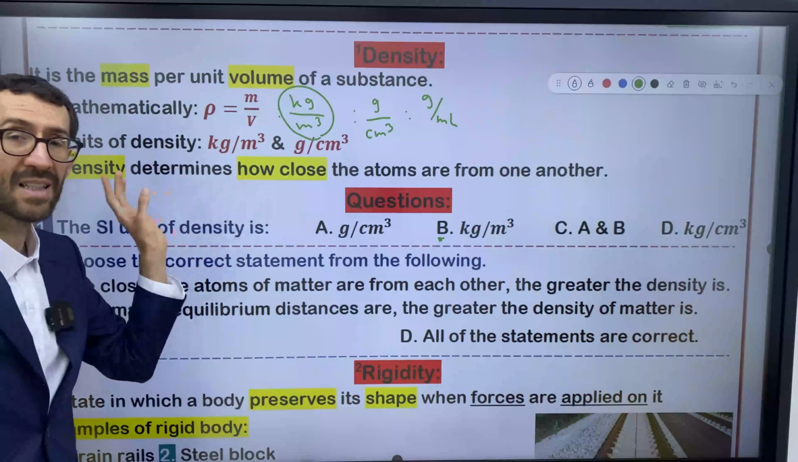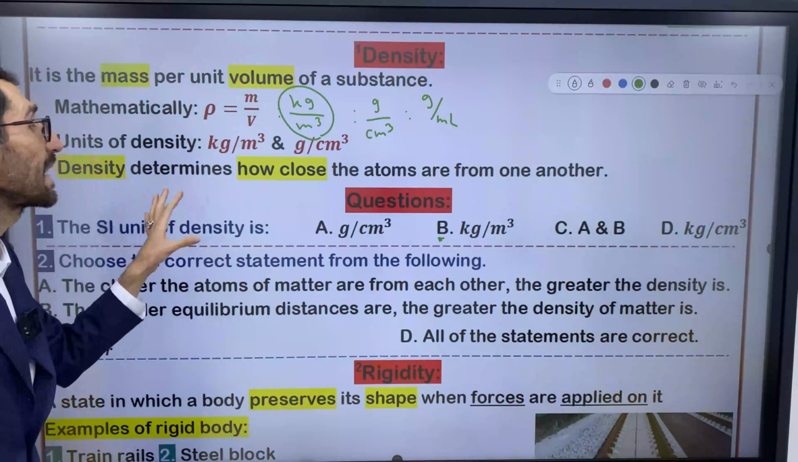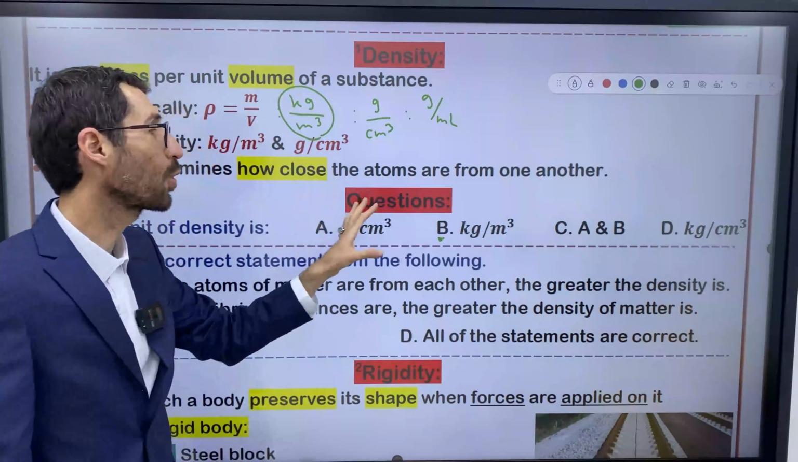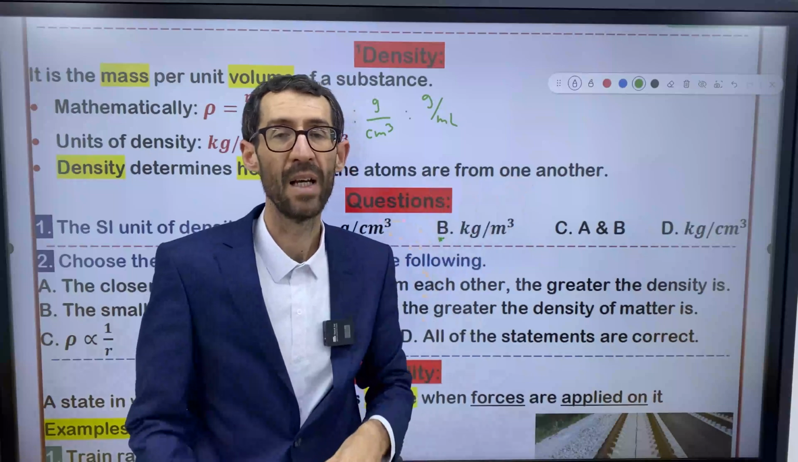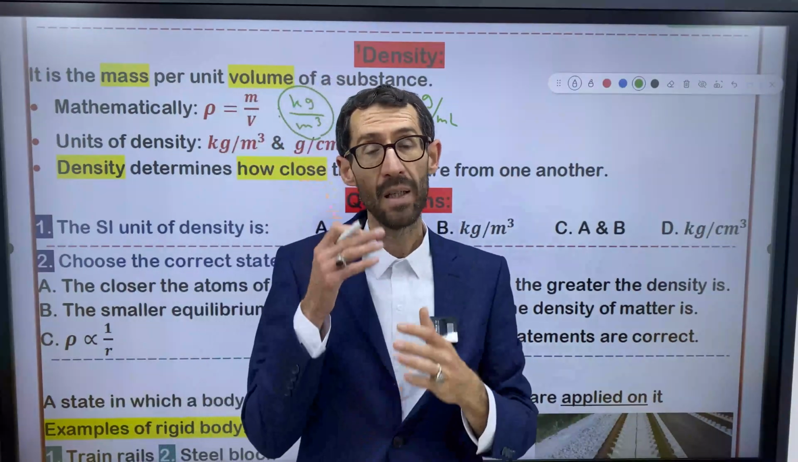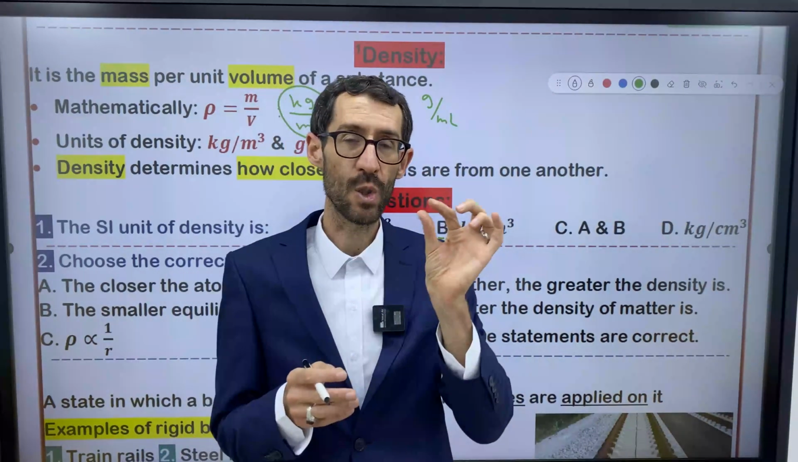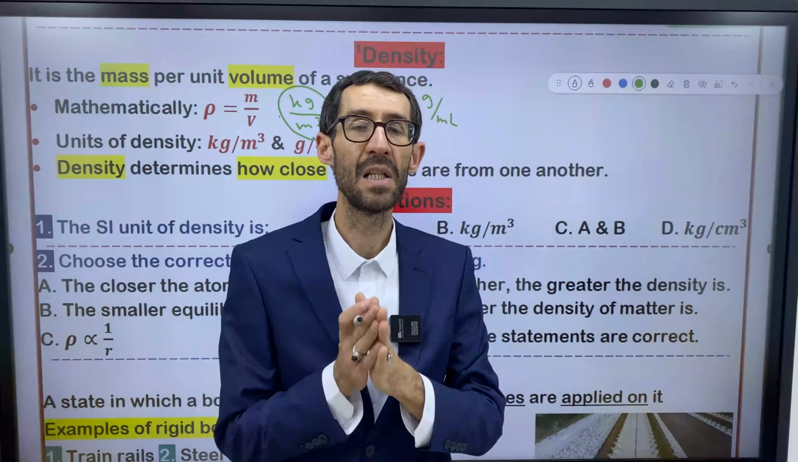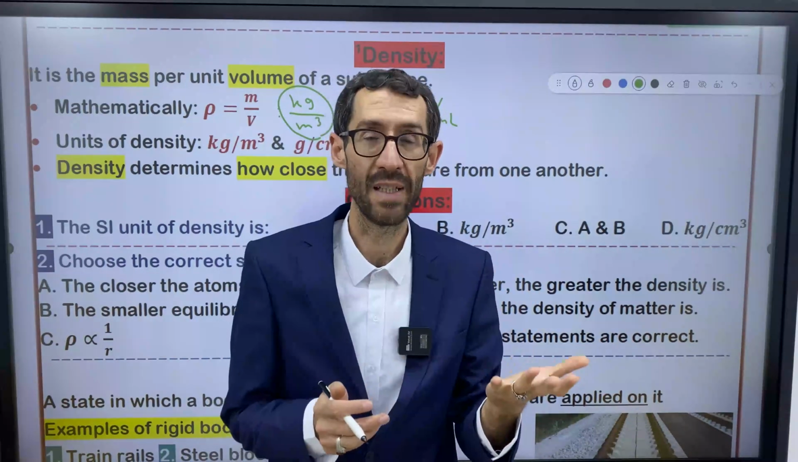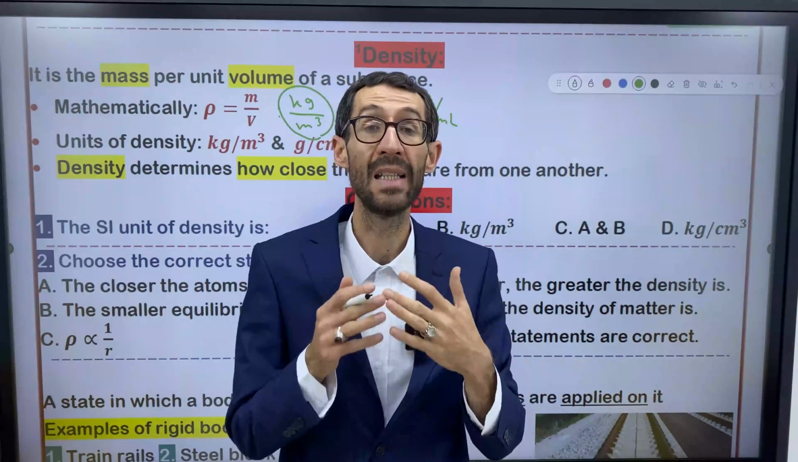Density determines, this is a tip actually. Density determines how close the atoms are from one another. So, if the atoms are very close to one another, I can say the density is great for this material. It has a high density.